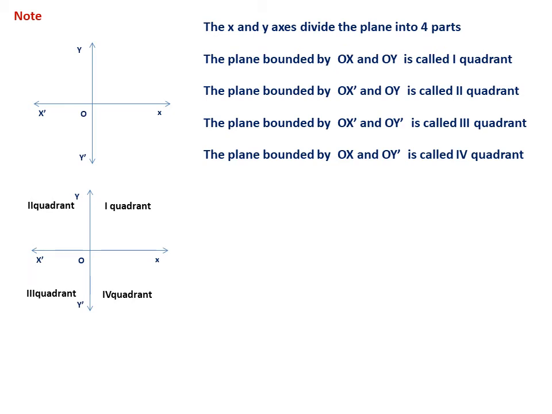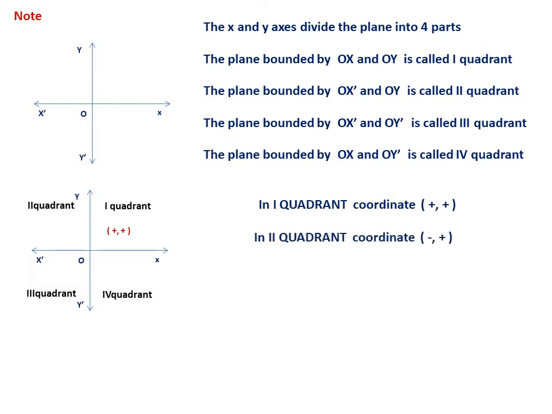Next, let us consider the coordinate system with the first, second, third and fourth quadrants. We have to understand the sign convention also. In the first quadrant, coordinates are positive. You can see here both abscissa and ordinate are plus and plus, because it is bounded by the positive x-axis and positive y-axis. In the second quadrant, the coordinates are minus, plus. This is the sign rule for the second quadrant, because it is the negative x-axis and positive y-axis.